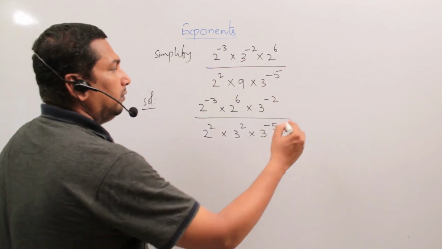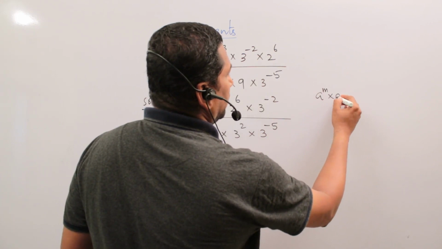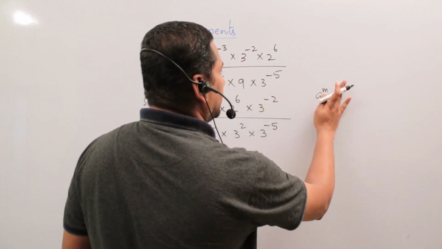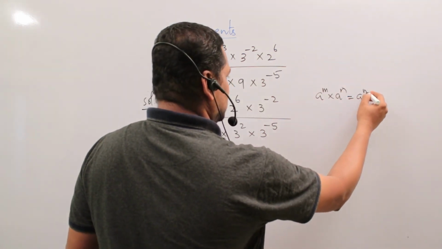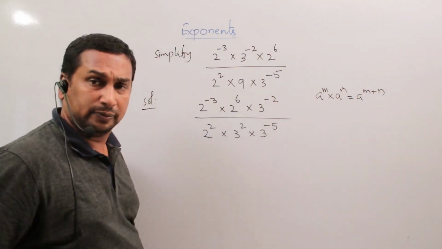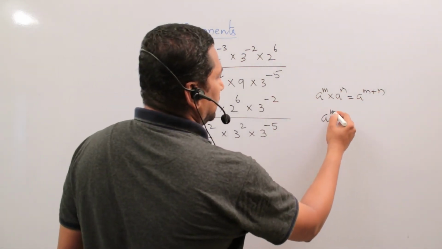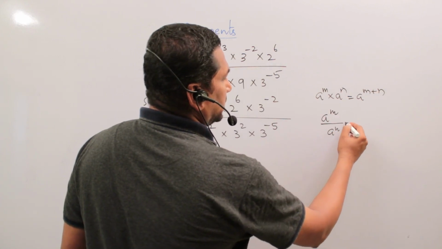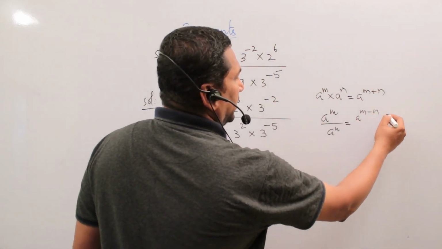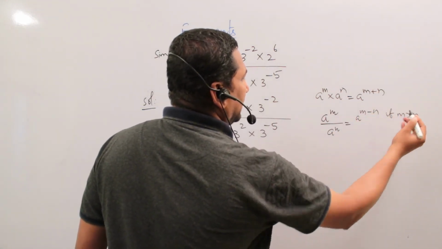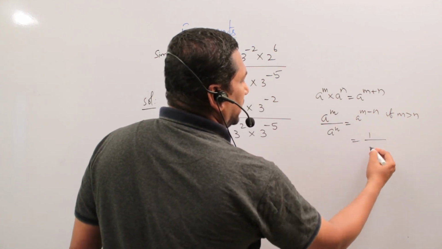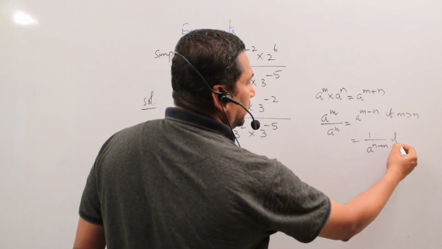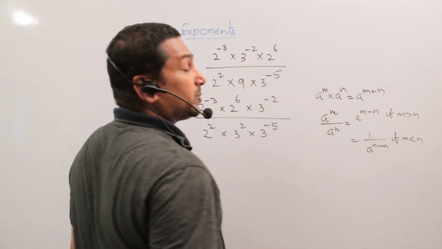So here we have to use a power m times a power n is equal to a to the power of m plus n, as well as a power m divided by a power n is equal to a power m minus n if m is greater than n, or 1 by a power n minus m if m is less than n. We should respect our elders.